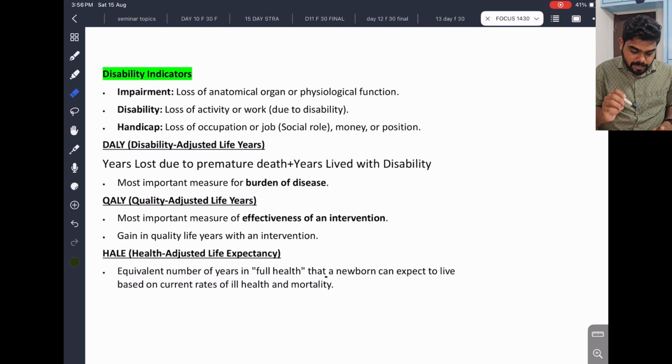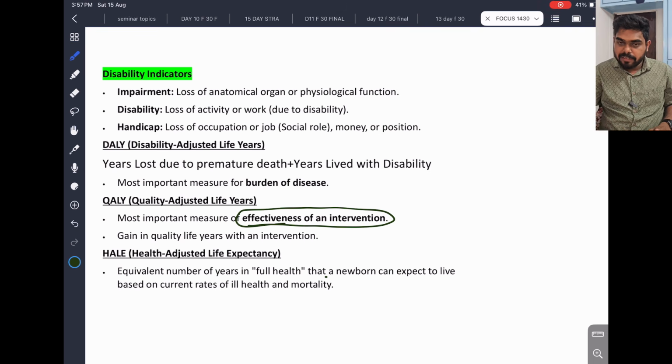Quality adjusted life years. This is the most important measure of the effectiveness of an intervention. Here we gave a prosthesis to a 60-year-old. So this is the gain in quality of life years with an intervention. Because of the prosthesis, or any intervention, the quality of life improved and a gain in quality years happened. This is known as quality adjusted life years.